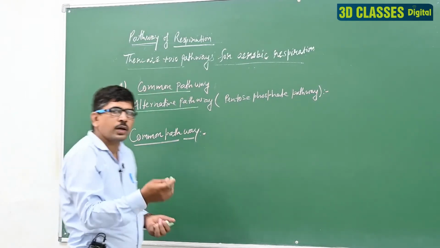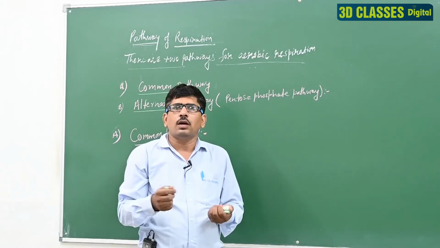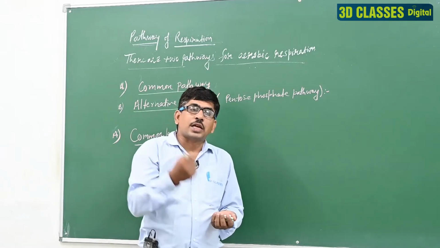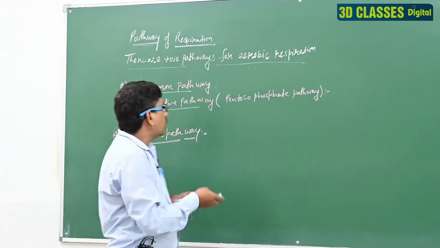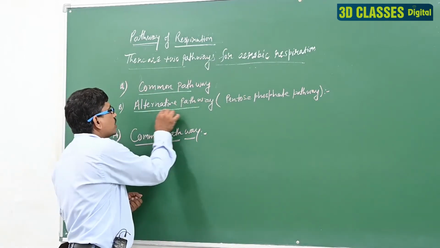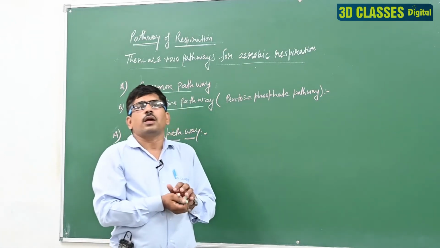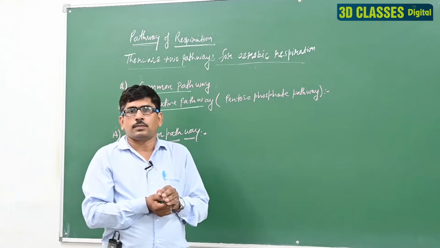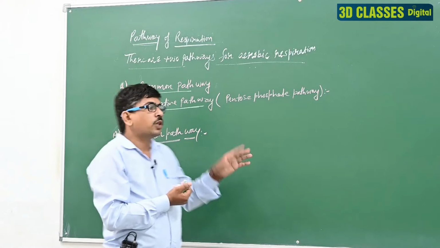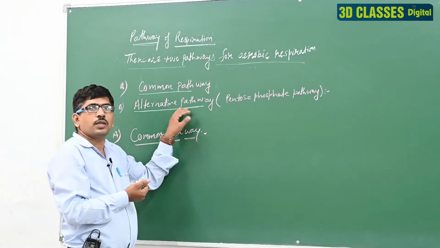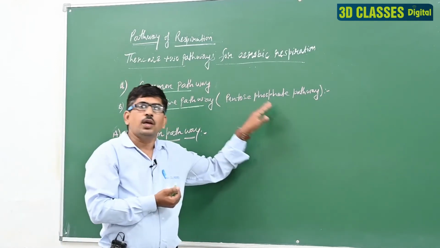Common pathway: in normal conditions this pathway occurs, that is the common pathway. But in a stressful or extreme condition, another pathway is required, known as the alternative pathway. We can say it another way: when the mitochondria are so busy and much more energy is required, then another pathway of carbohydrate oxidation operates, known as the alternative pathway. It is also known as the pentose phosphate pathway.